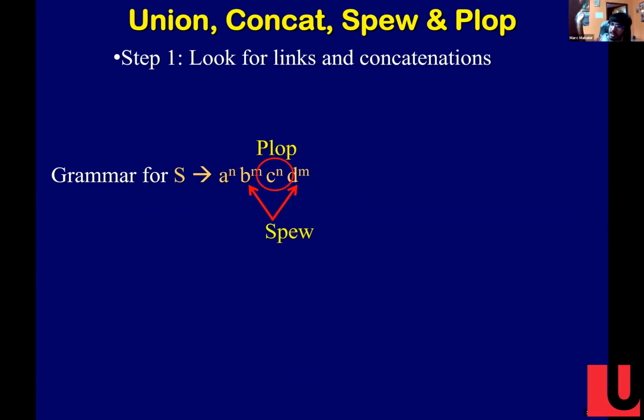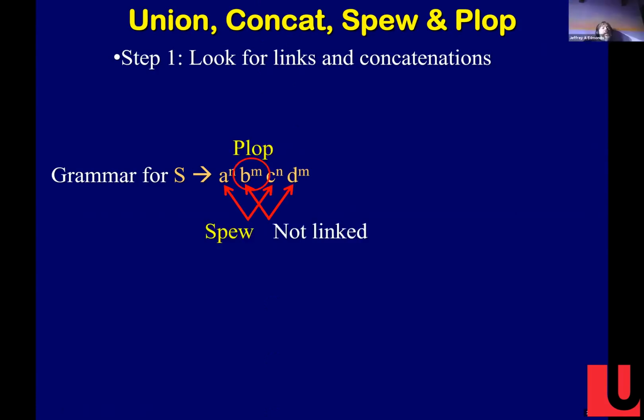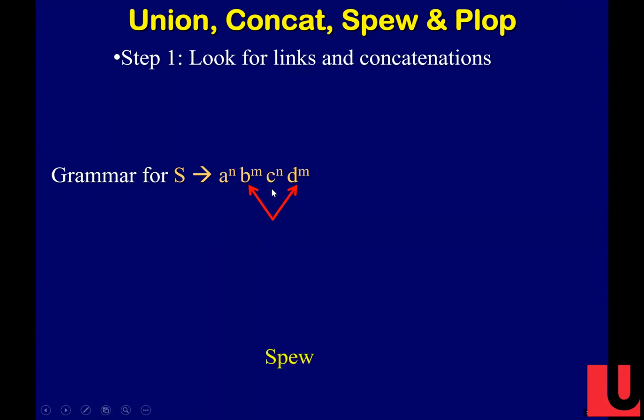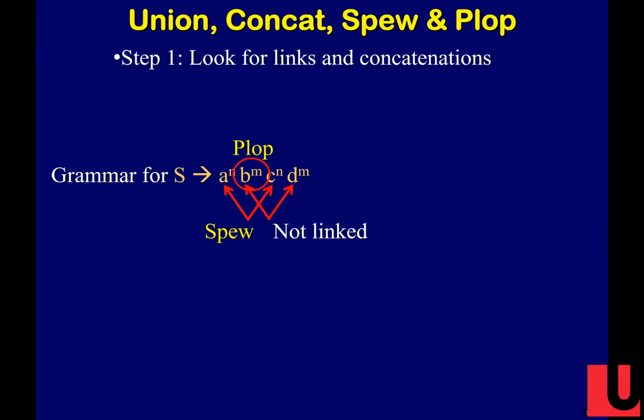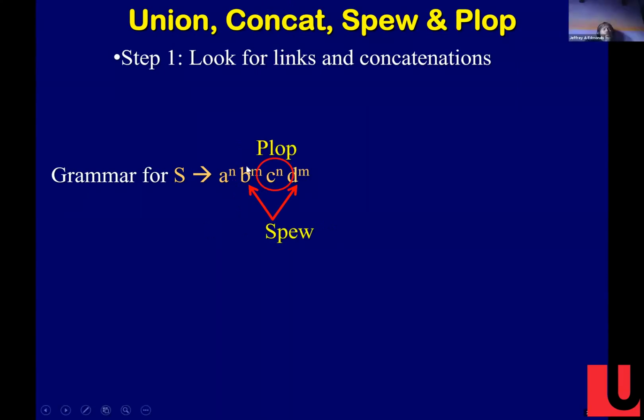Because we can't start from the ends, like you said before, and then go inside. If we start from the end, we're just doing this, but we're not managing to link the D and the B. Why can't you spew all of them at the same time? Well, if you spew AB, then it'll go AB, AB, AB. It won't have all the A's together. Right. That was a good idea. We could try to spew those and plop those, and then those aren't linked.